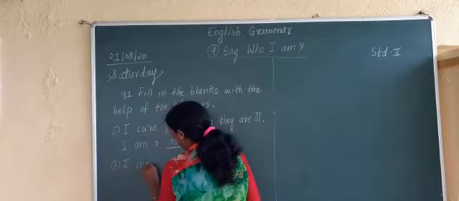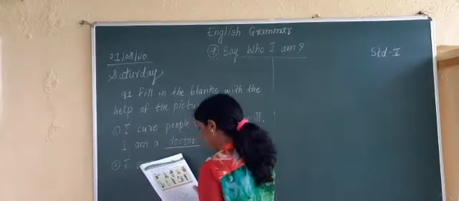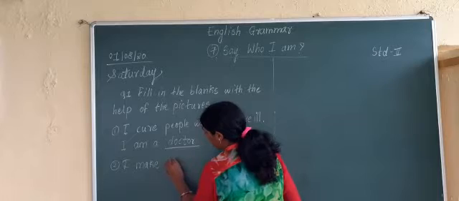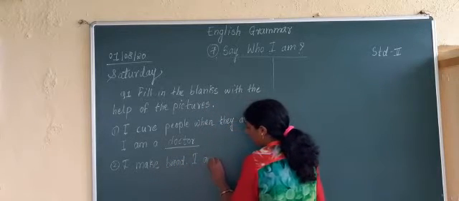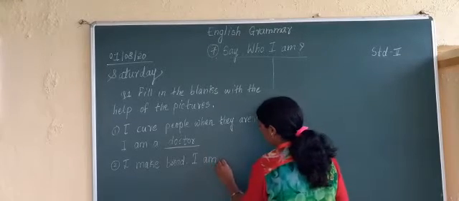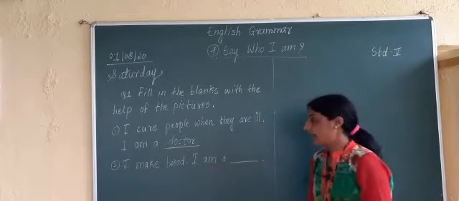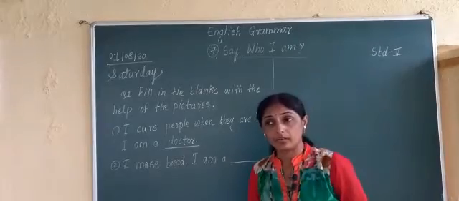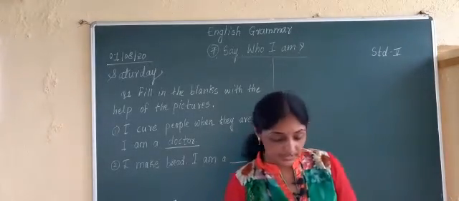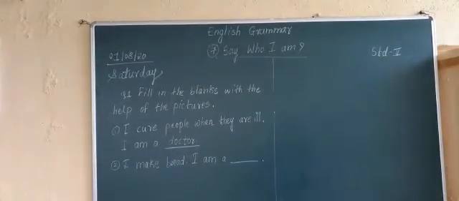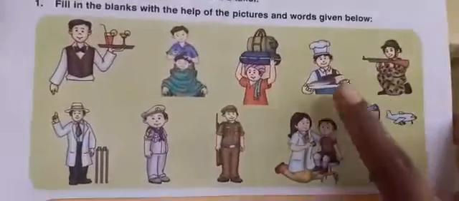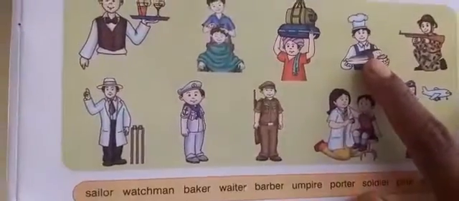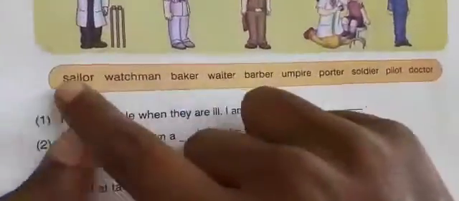The second sentence which is given here is: I make bread. I make bread. Full stop. I am a what? Now the person who makes bread, what is he known as? Come on, see in the picture what that person is known as who makes bread. Here it is. Can you see a picture of a person who makes bread? Yes, you can see.